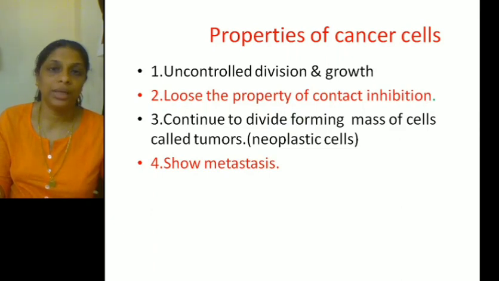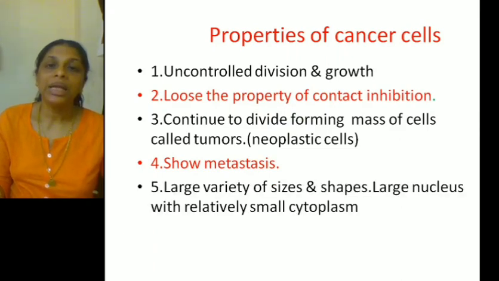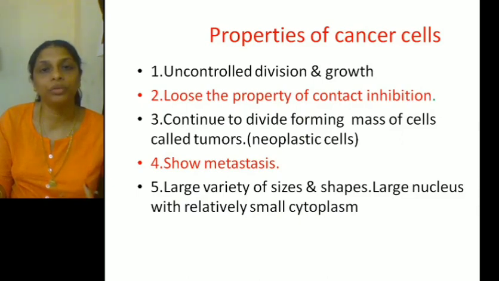Then, cancer cells do not have a particular shape or size. They vary in their size and shapes. And another important characteristic feature of a cancer cell is that inside a cancer cell, the nucleus will be large and the cytoplasm will be relatively small. Whereas in the case of a normal cell, the nucleus will be small and the cytoplasm occupies a major part of the cell.